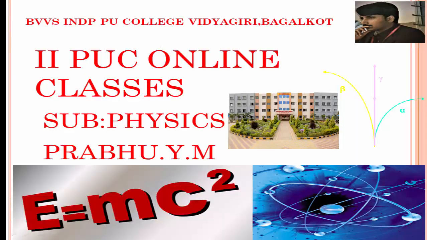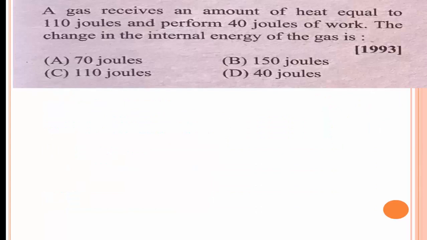Now I would like to solve the problems on this topic. The first question is, a gas receives an amount of heat equal to 110 joules and performs 40 joules of work. Find the change in internal energy of the gas. Using the first law of thermodynamics,